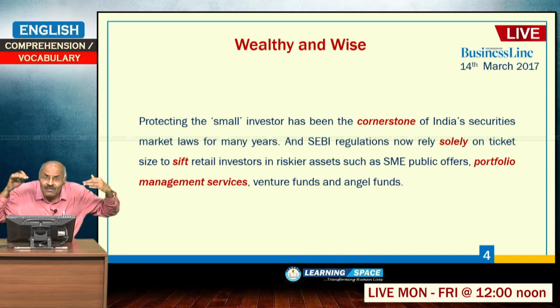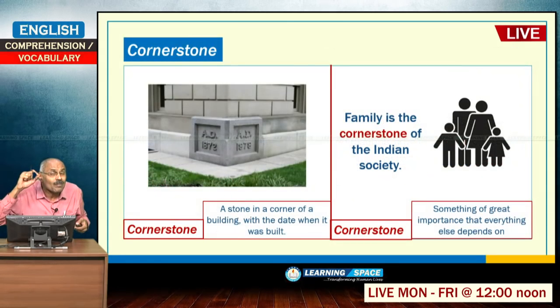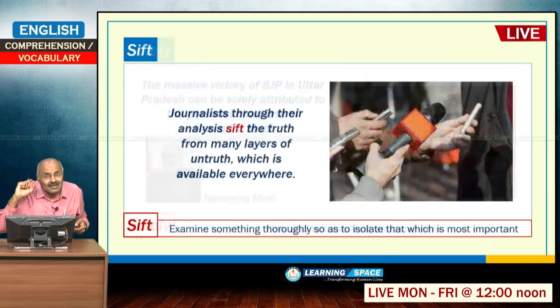It is simply fixing that if you are investing 25 lakhs, you can invest in portfolio management services. So, at present SEBI's rules only stipulate the size of investment to separate retail investors, but the most important aspect is that the knowledge or information is very important, right.